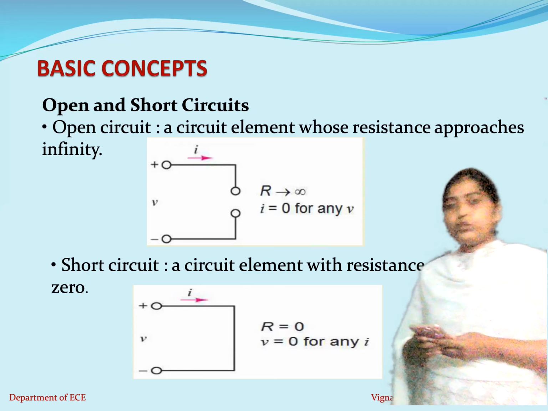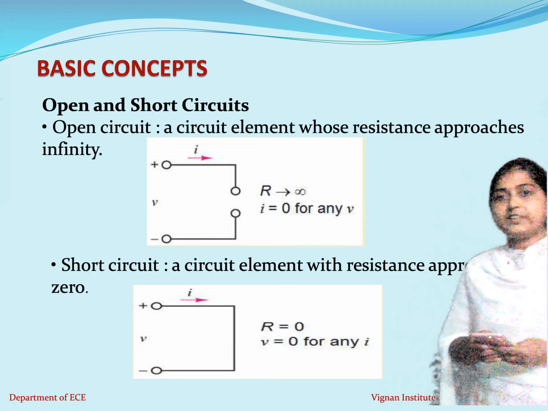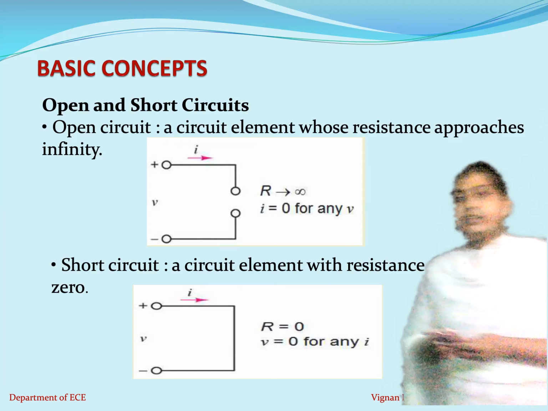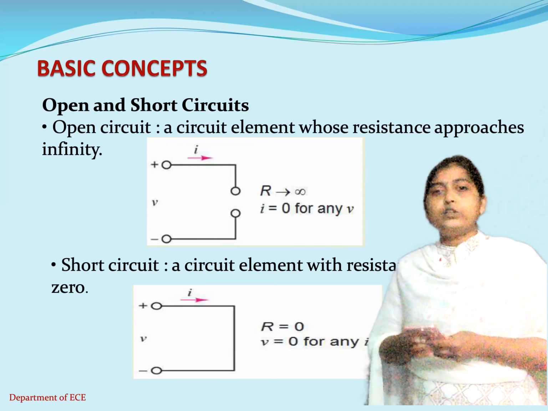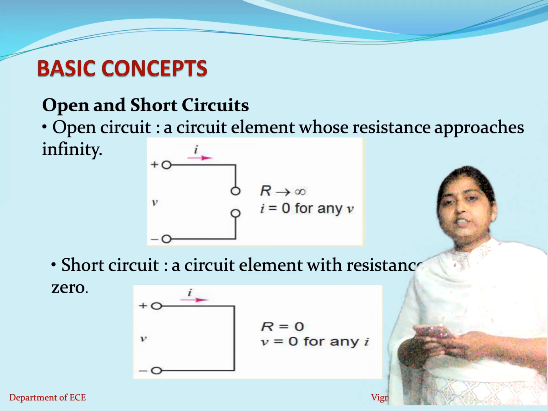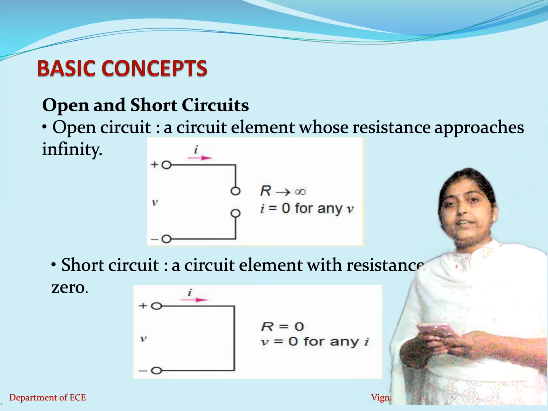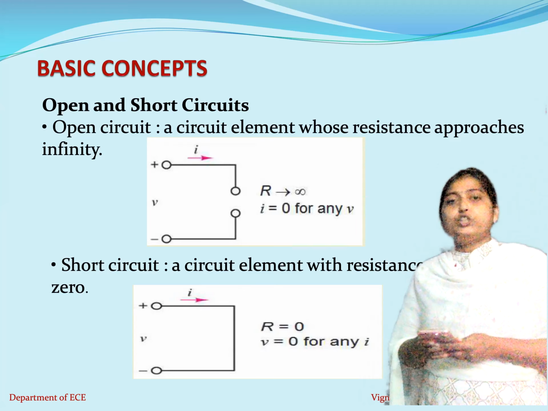Now coming to short circuit. A short circuit is nothing but a circuit with a resistance value equal to zero. So when the resistance value approaches zero, at that time the voltage across the element will become zero for any current. Under such circumstances, your circuit will behave like a short circuit.